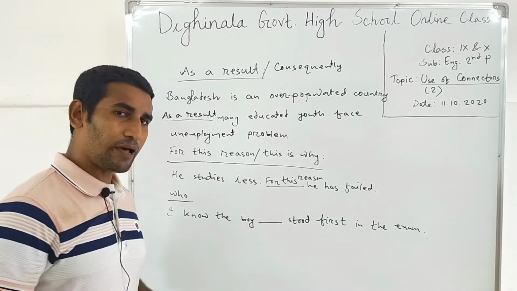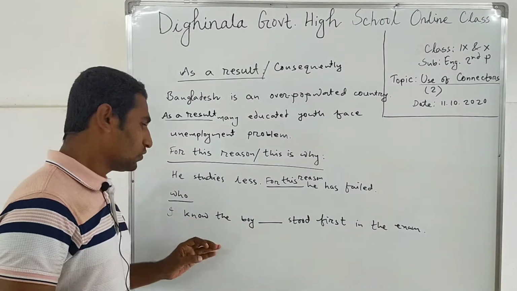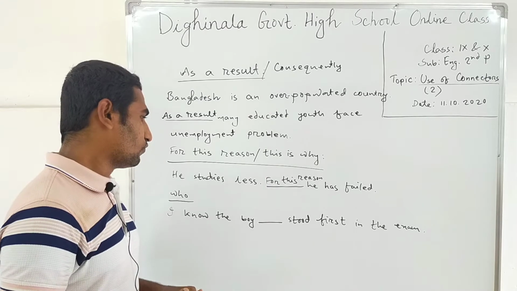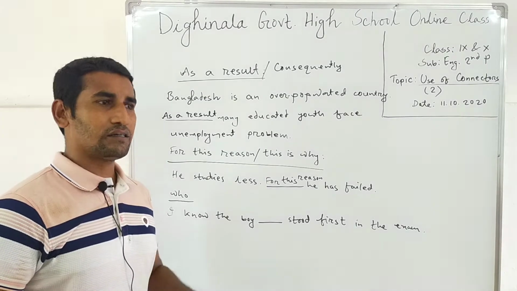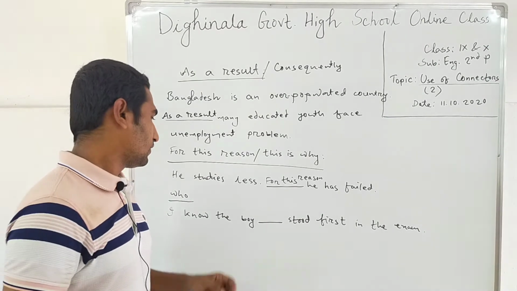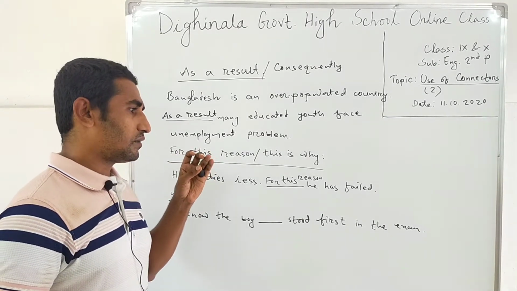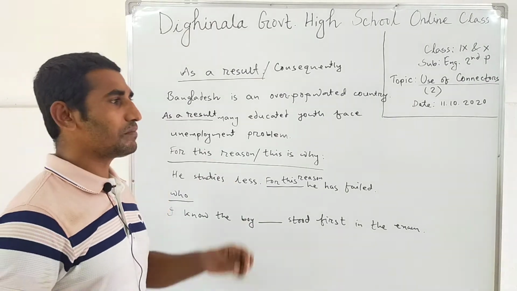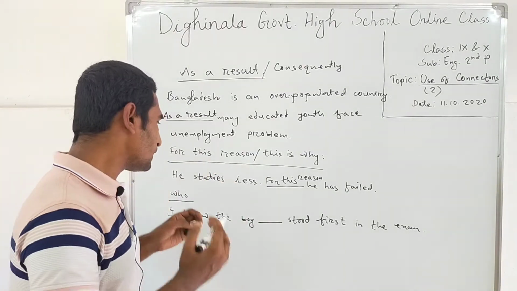Especially you have to know one thing, that who stands for a person, and which stands for a thing that is not a person, an abstract noun or material noun.